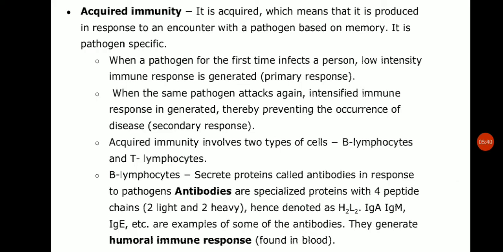And these antibodies generate the humoral immune response found in blood. So these antibodies are found in blood. The structure of antibodies we will study further in the next lecture in detail, the general structure of the antibody and the role of all these antibodies. So understood, children? B lymphocytes are responsible for the humoral immune response. How do they respond? By producing antibodies.